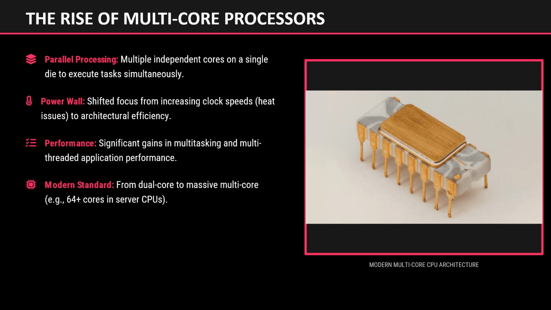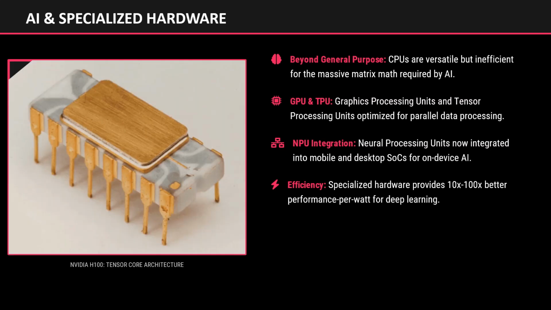AI and specialized processing hardware. Modern computing has entered a new era driven by artificial intelligence and machine learning. These include graphics processing units, GPUs, tensor processing units, TPUs, and neural processing units, NPUs. GPUs provide massive parallel processing capabilities, making them ideal for deep learning applications.